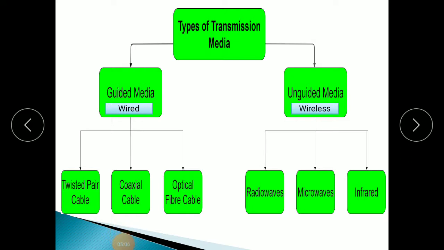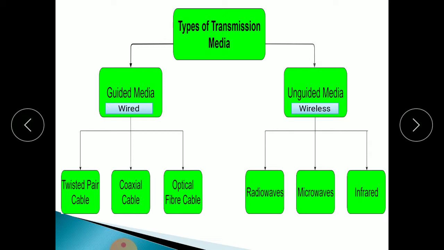Then the subtypes of guided media: there are three subtypes of guided media, which are twisted pair cable, coaxial cable, and optic fiber cable. These are the wired transmission media, meaning we are using wires: twisted pair cables, coaxial cable, optical fiber cable.